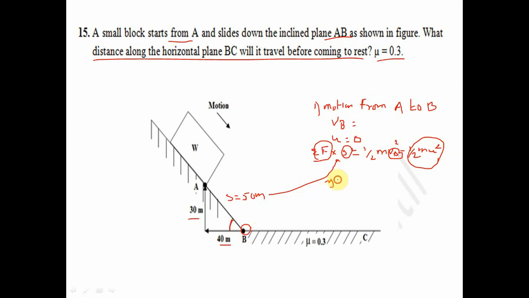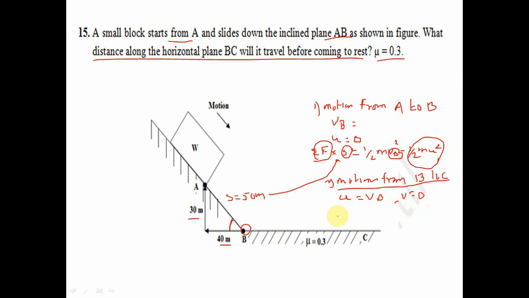Now the second free body diagram is the motion from B to C, as it slides from B to C. When the block moves from B to C, what will be the initial velocity? Initial velocity u will be Vb. Understand? And what is the final velocity? Because after traveling some distance it will come to rest, final velocity will be 0.